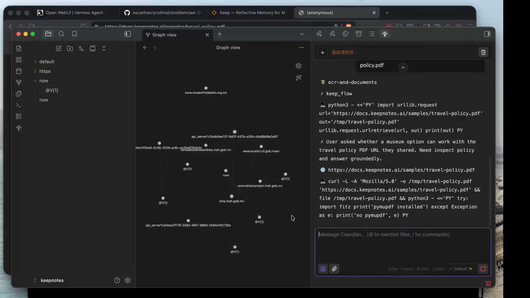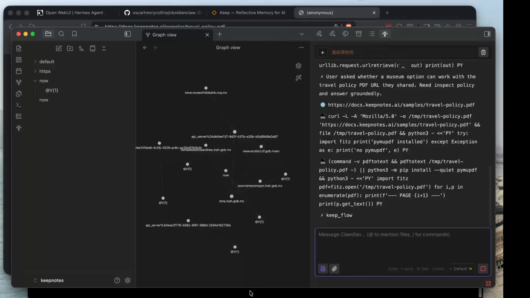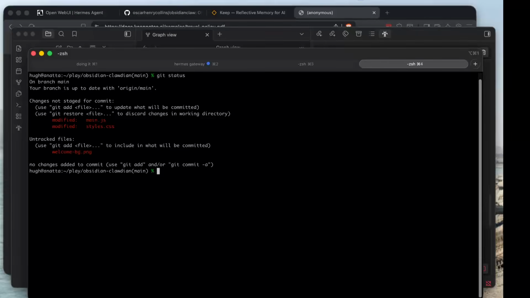This can also include the artifacts of things that the agent is working on and the things that we're creating. To show you a little example of that, I have the plugin source code. This is this little plugin here that sits into Obsidian and lets me talk to the agent. I've edited it by adding a new background picture because it's talking to Hermes.